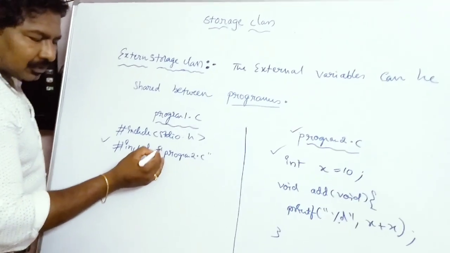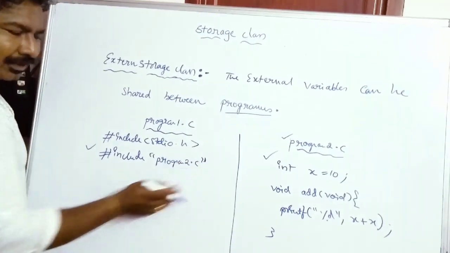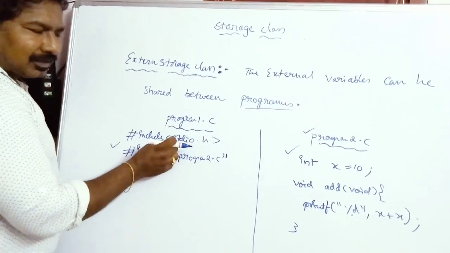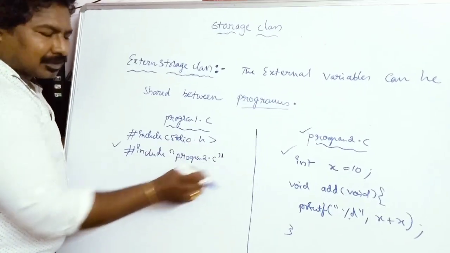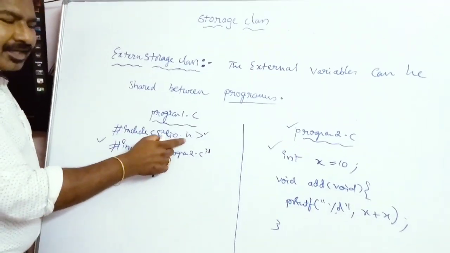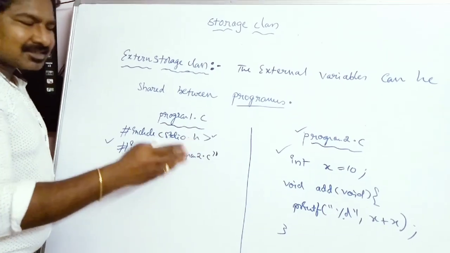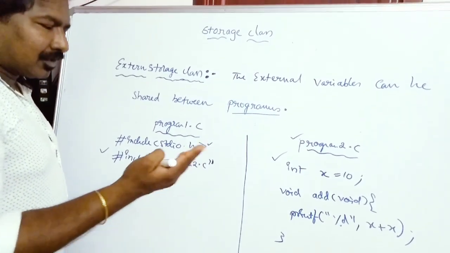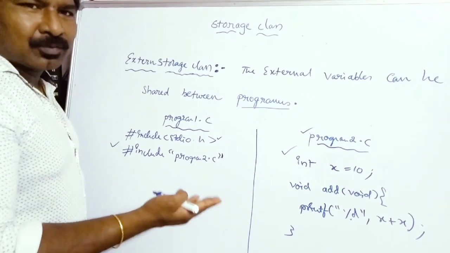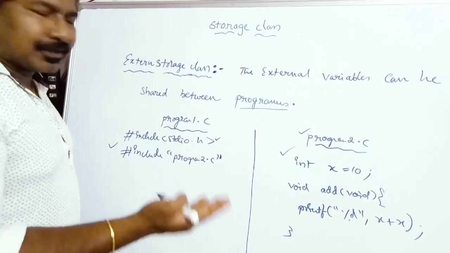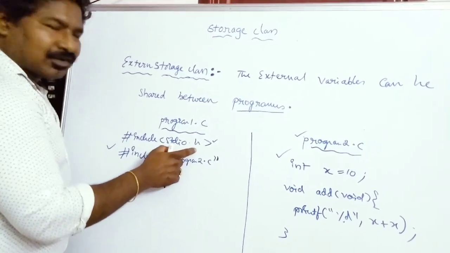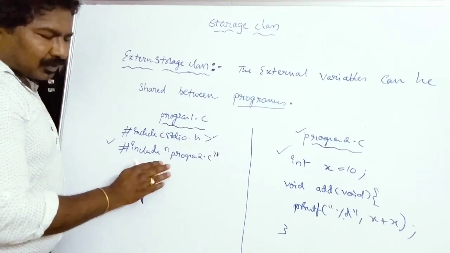not in angular brackets. Okay friends, what is the difference between writing a header file in angular brackets or specifying a file in double quotes? When you use angular brackets, stdio.h will be searched in the standard directory, like the C drive or D drive. In the C drive we have program files where you store all the software. If you are storing Turbo C2 software in the C drive, stdio.h will be searched in that C drive. But here I have just written program 2.c in double quotes.